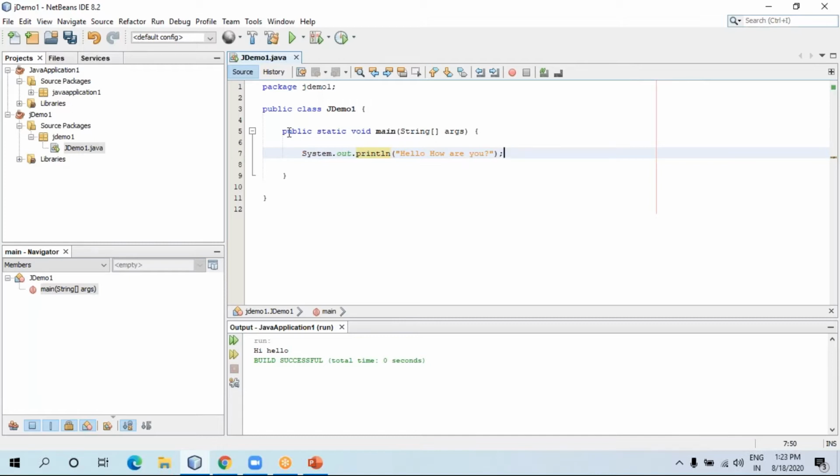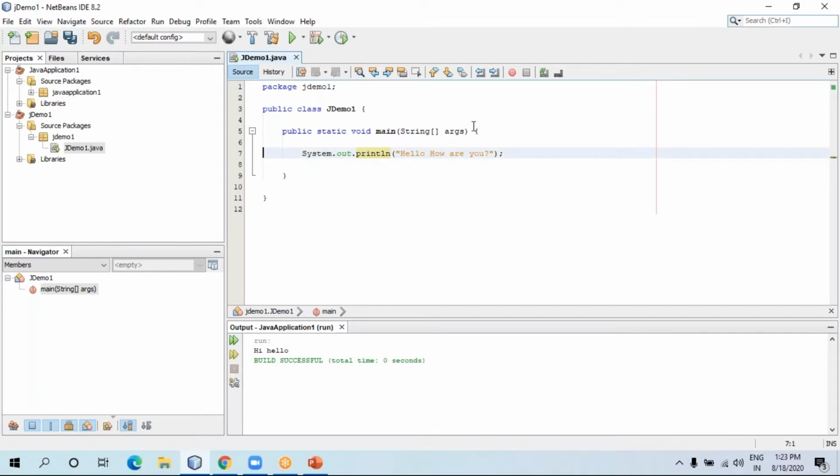If you want to print anything, even your address, whatever it is, you can print it within double quotes only. This is called text, or you can say string. So if you want to print any string or any text, you can print it surrounded by double quotes. So you have to write it this way.